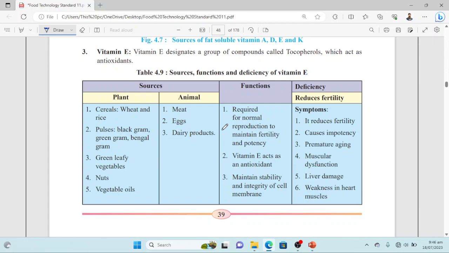Now we'll see what the deficiency symptoms of vitamin E are. So first of all, its deficiency reduces fertility. And what are the symptoms? Reduces fertility, causes impotency, premature aging, muscular dysfunction, liver damage, weakness in heart muscles. So these are all the symptoms that tell the body is deficient in vitamin E.